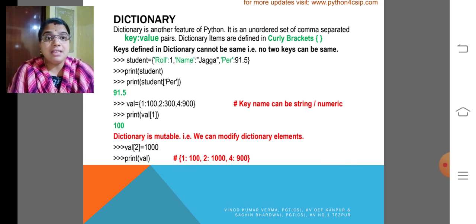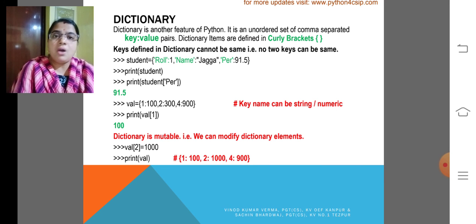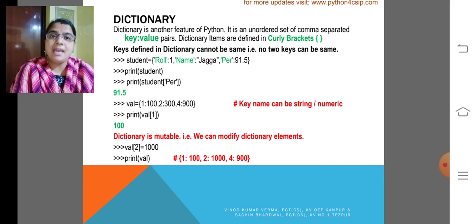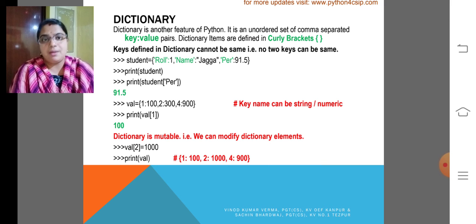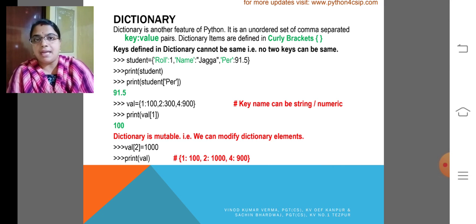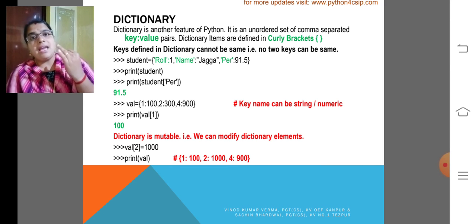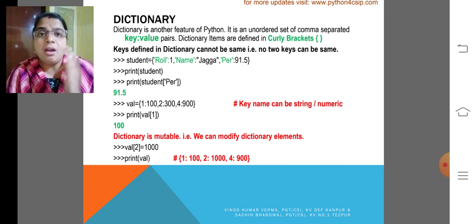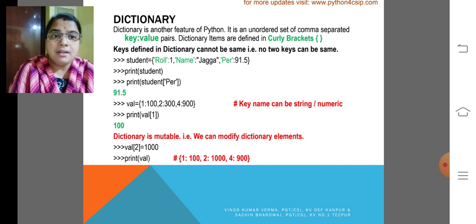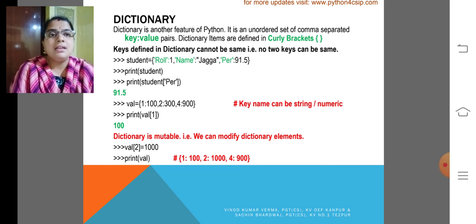The keys can be of any type, and values can be of any type. A key can be a string or numeric. My dear children, the keys in a dictionary must be immutable.